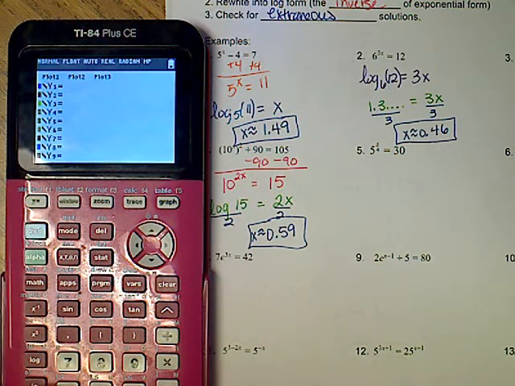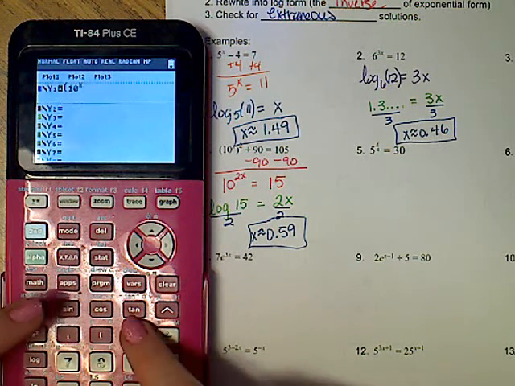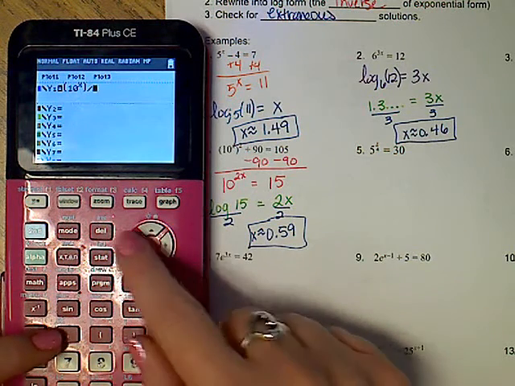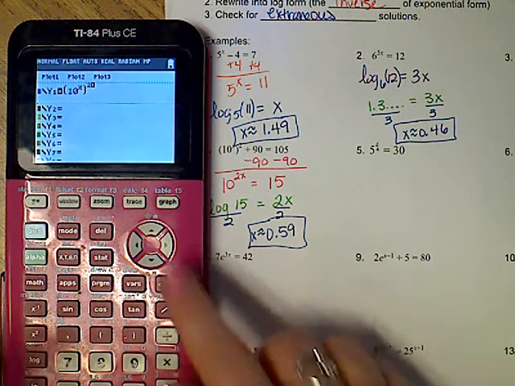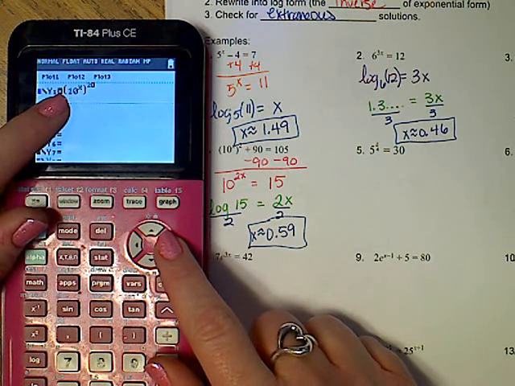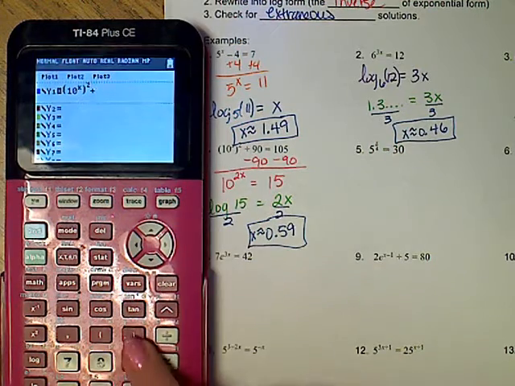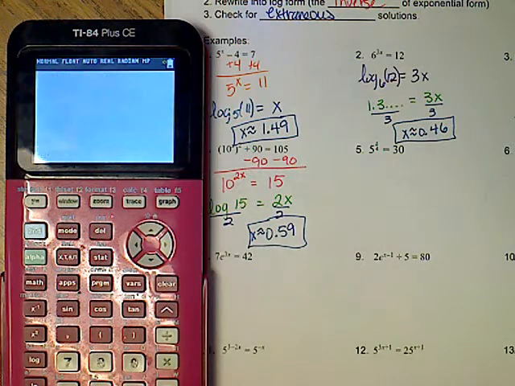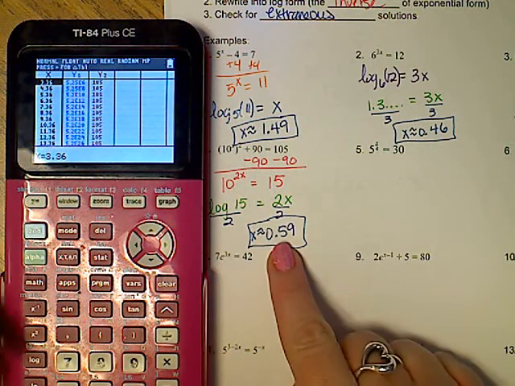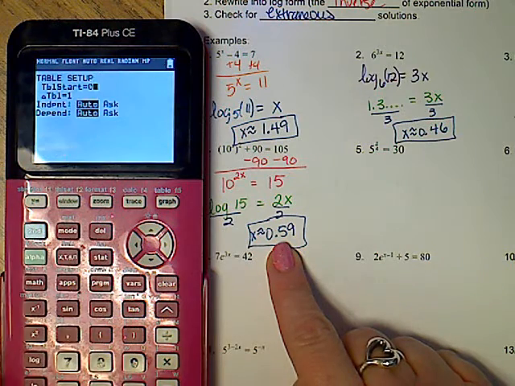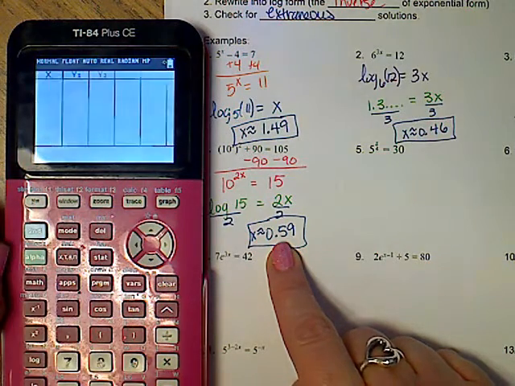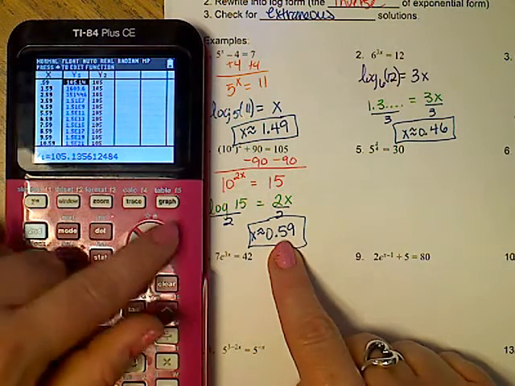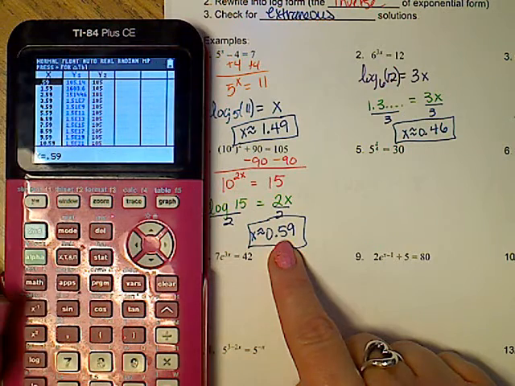When I go check this in my calculator, always, always, always type it exactly as you see it on your paper. Notice that I put 10 in parentheses to the x raised to the 2 like it was on my paper, plus 90 equals 105. Always. When I go to check this, I want to go to the window and do 0.59. I'm at 105, really close. Again, I rounded, and 105. Okay?